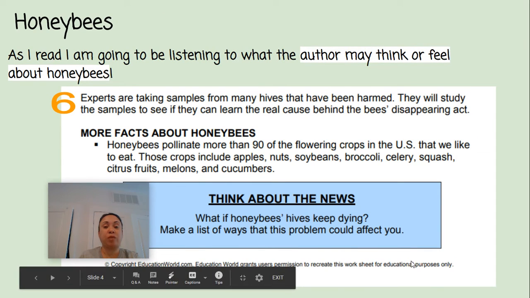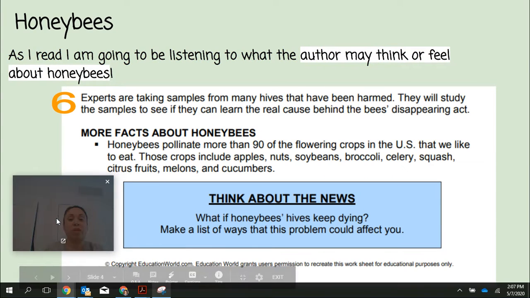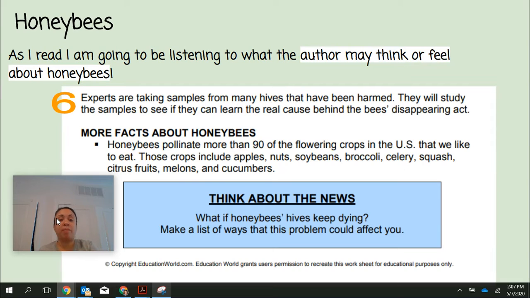Experts are taking samples from many hives that have been harmed. They will study the samples to see if they can learn the real cause behind the bees' disappearing act. More facts about honeybees. Honeybees pollinate more than 90 of the following crops in the US that we like to eat. The crops include apples, nuts, soybeans, broccoli, celery, squash, citrus fruits, melons, and cucumbers.